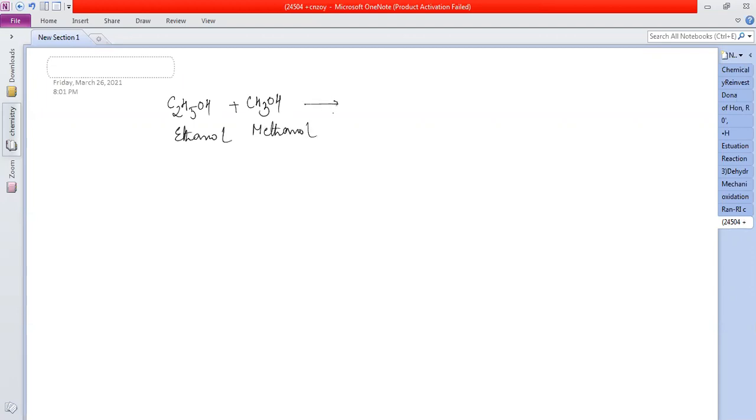This is called denatured alcohol, which is not fit for drinking. We should not drink this because methanol undergoes oxidation with the help of the enzymes present in our body. So what will it oxidize to?